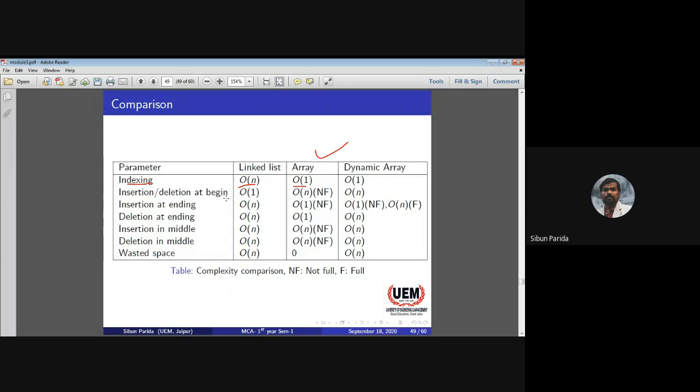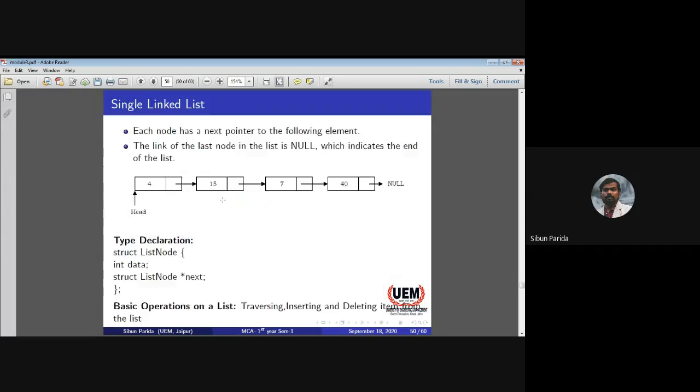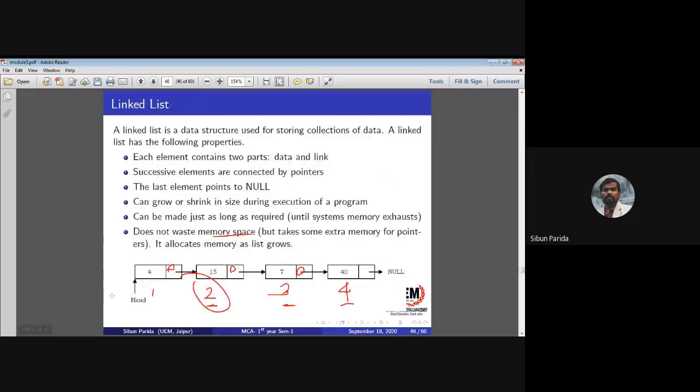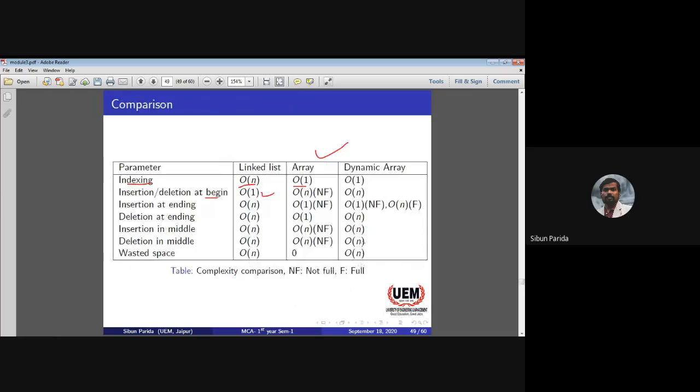Insertion and deletion at the beginning of a list. In the case of a linked list, it is constant because I can easily insert here. If I want to insert a node at the beginning, I know this is the starting point, my head is pointing to this, so this is constant time. I can put here, or I can put here. I know this is the last element, so I can easily traverse here and put here. So that is constant time.